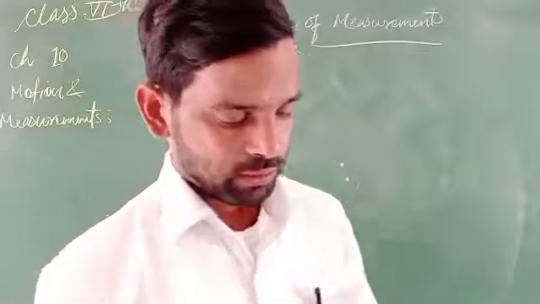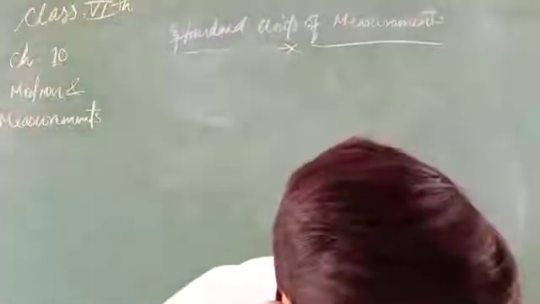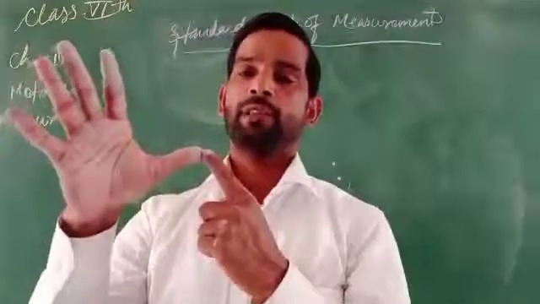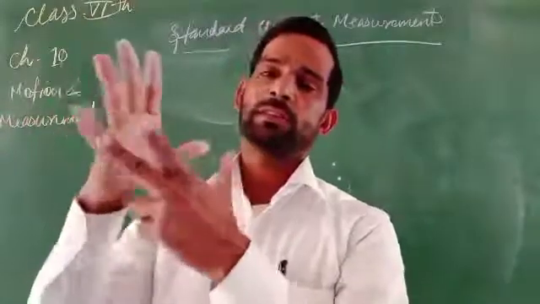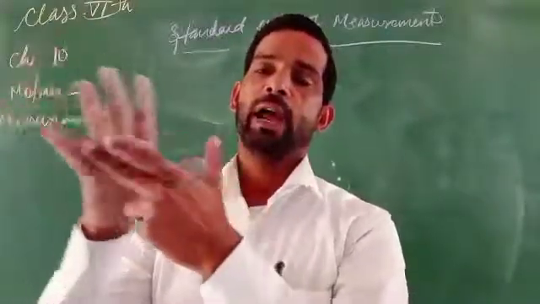the length between the tip of the thumb and the little finger is measured as a hand span.